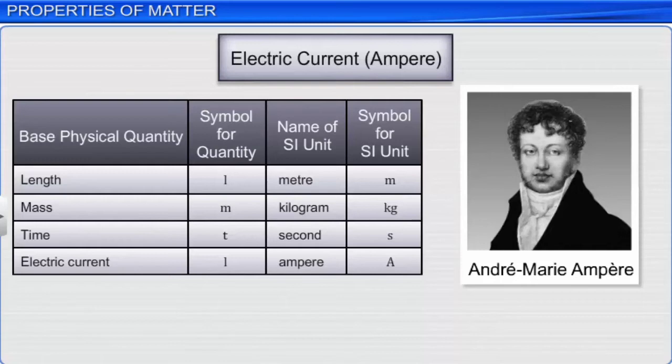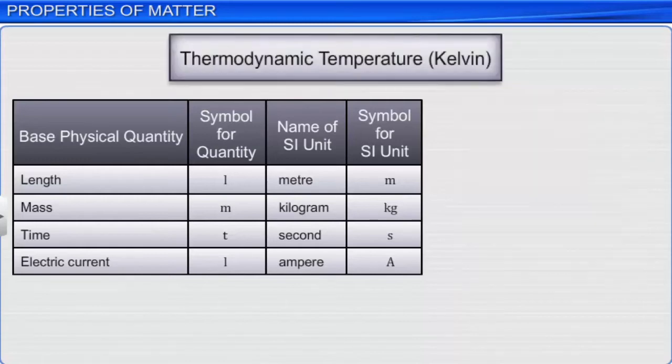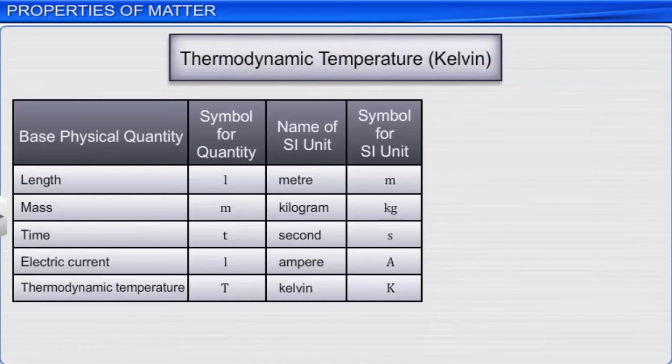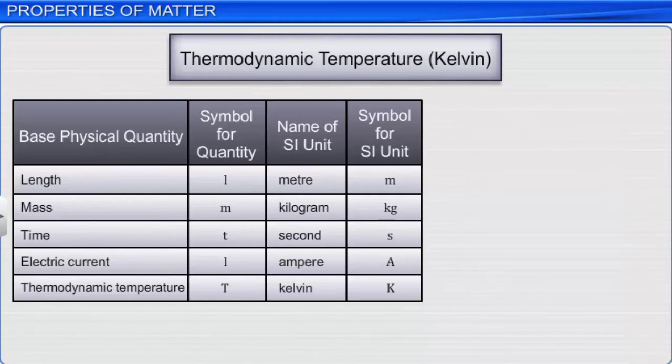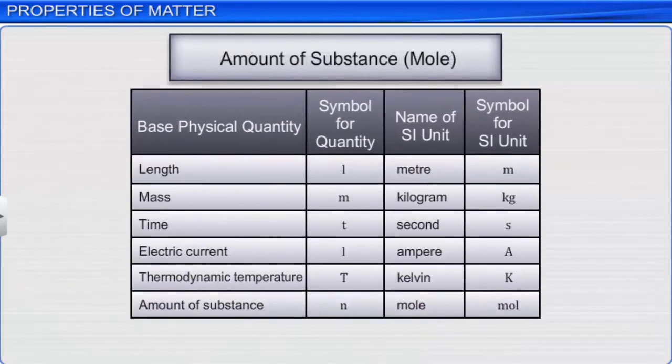The SI base unit of thermodynamic temperature is Kelvin. It is the fraction of 1 by 273.16 of the thermodynamic temperature of triple point of water. The SI base unit to measure the amount of substance is mole. Mole is the amount of substance which contains as many elementary entities as there are in 12 grams of carbon. Elementary entities may be atoms, molecules, ions, or electrons.